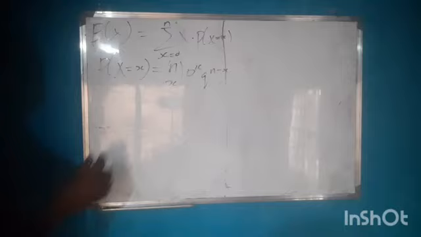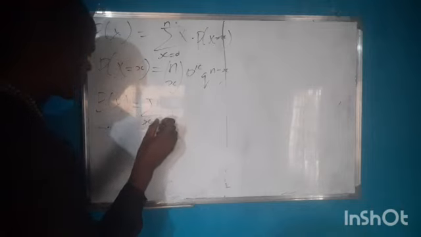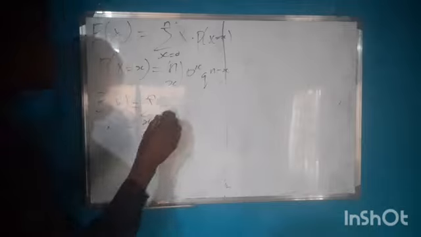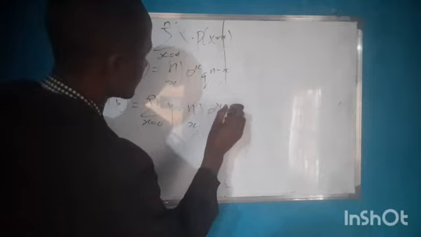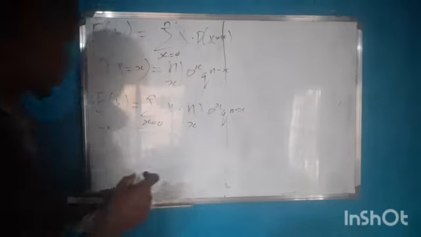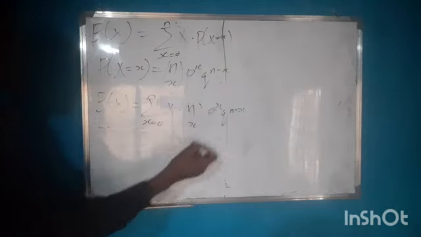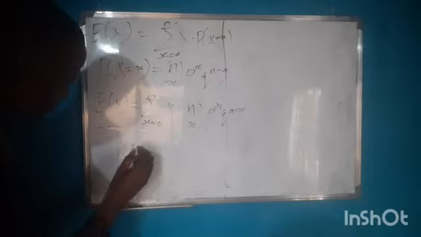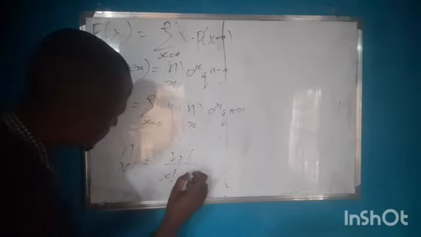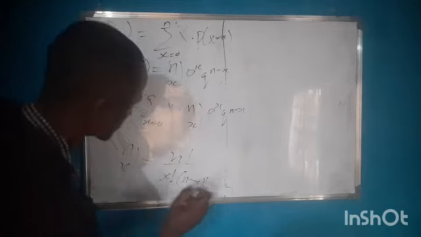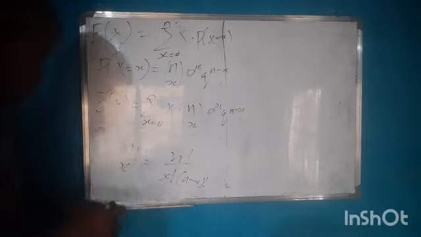So putting it in this, we have the expected value of x is equal to summation as x equals 0 to n of x multiplied by n combination x p raised to power x q raised to power n minus x. So, you know, this is also another way of writing combination. So this n combination x can also be expressed as what? N factorial all over x factorial n minus x factorial. So this is the short form of writing n combination x.